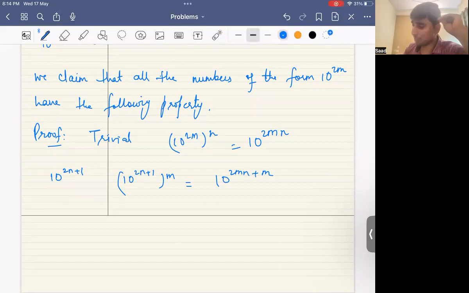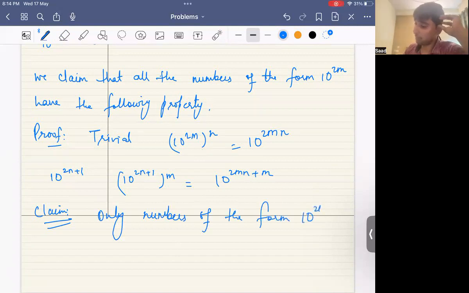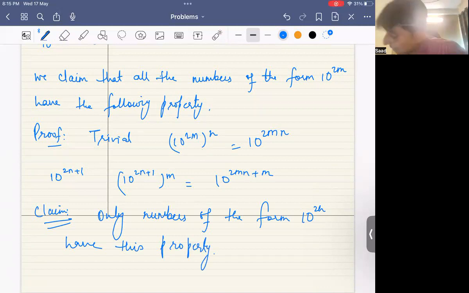So now our claim is going to be simple: only numbers of the form 10 to the power 2n have this property. So now we have to prove that any number which has this property must be of the form 10 to the power 2n, right? So here's a proof.